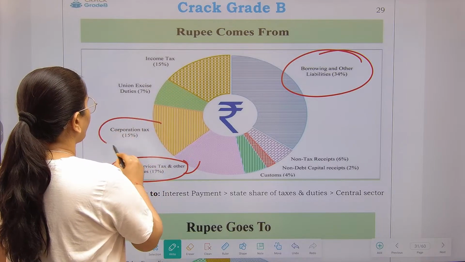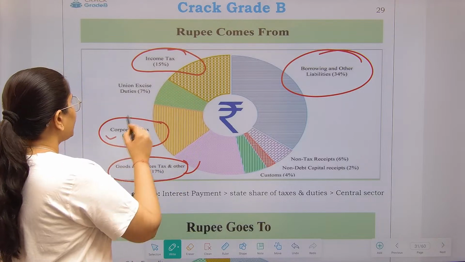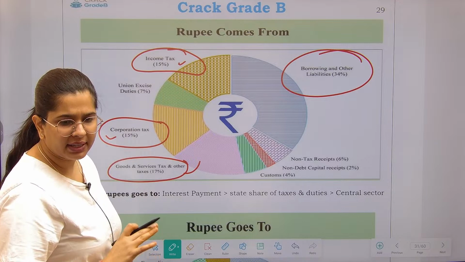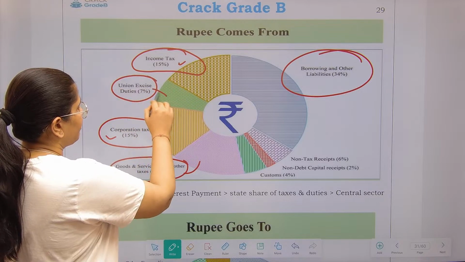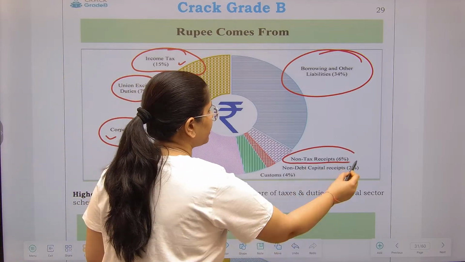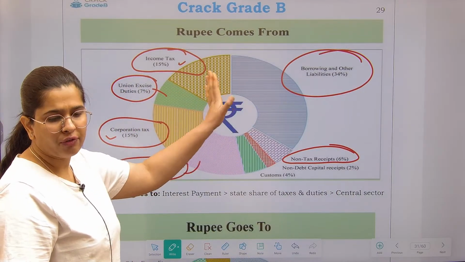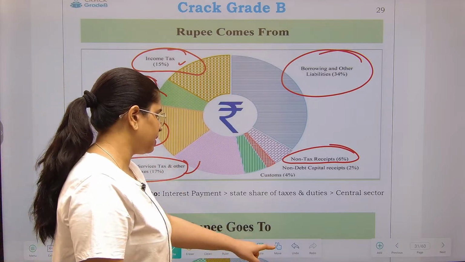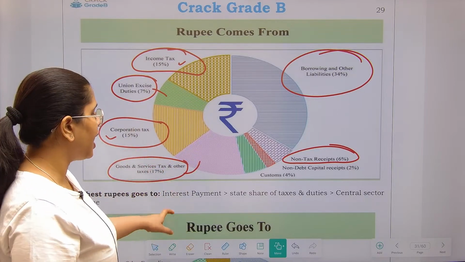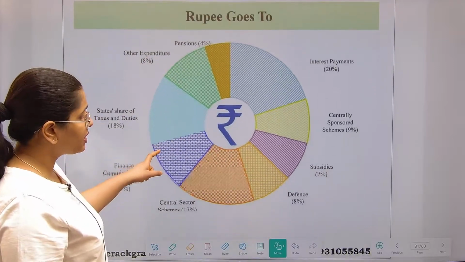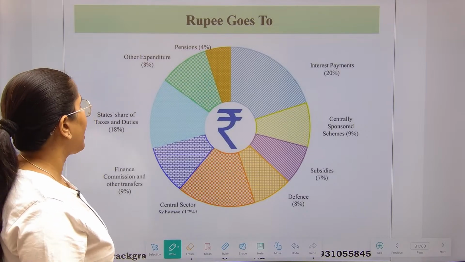Finally, you have the corporation tax that the companies pay. Then income tax, see over here. Corporation tax and income tax normally remain at the same level, 15%. Finally, you receive from union excise duty 7%, and non-tax receipts 6%. But what you have to remember is borrowings constitute the highest share from where the rupee comes, right? Remember this. If the option is only about taxes, then among taxes GST gives us the highest amount of revenue.